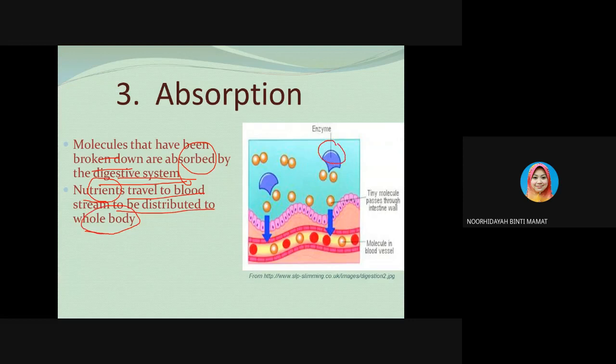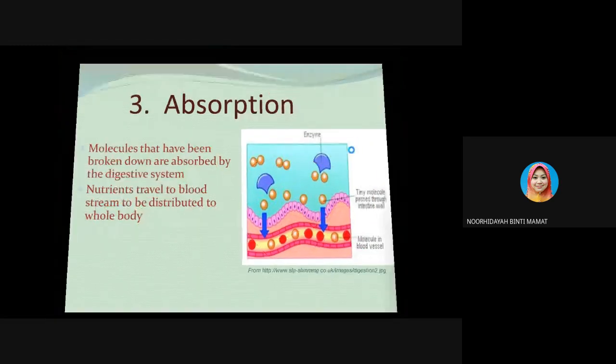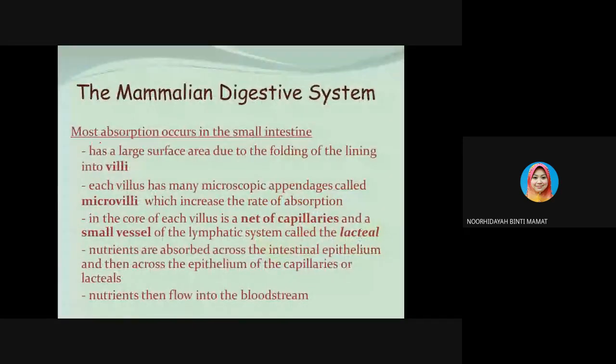So this is the enzyme. The enzyme is very important in the enzymatic hydrolysis, the breaking down process. It breaks down the molecules, which are then absorbed by the digestive system, and all the nutrients will travel to the bloodstream and be distributed to the whole body. So this is the process of absorption. Most absorption occurs in the small intestine, where two processes happen, which are digestion and also absorption.